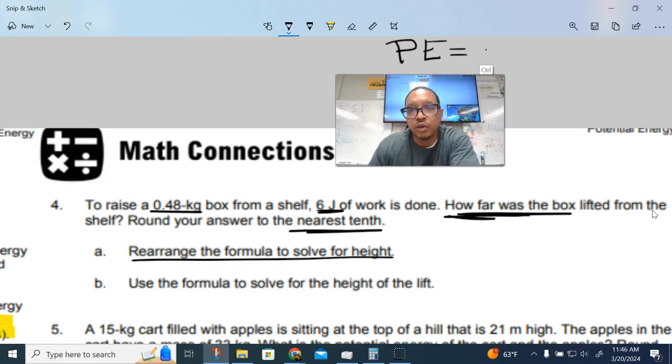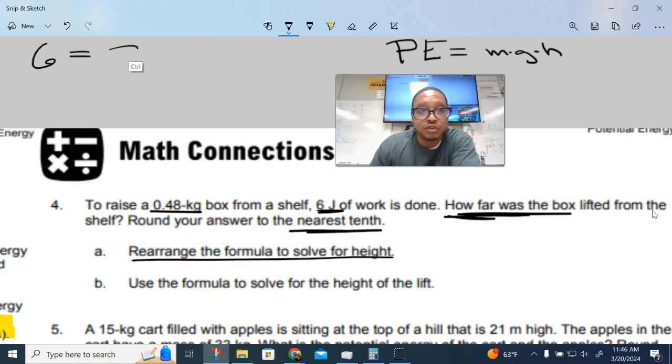is equal to mass times gravity, and I'm going to put it in there just because it will help with our understanding, times height. Okay, now some people are like, how in the heck are we going to rearrange? Don't trip, I got you, fam. So let's just talk about this real quick.